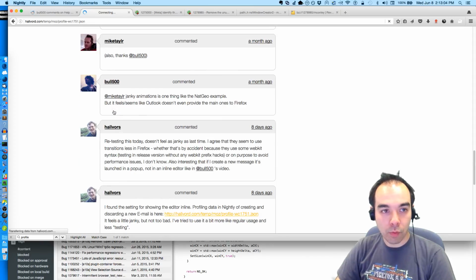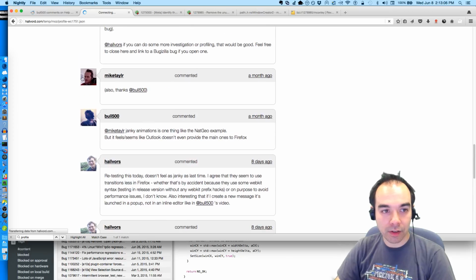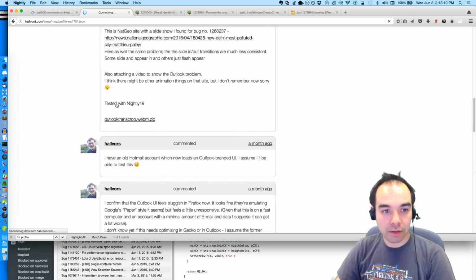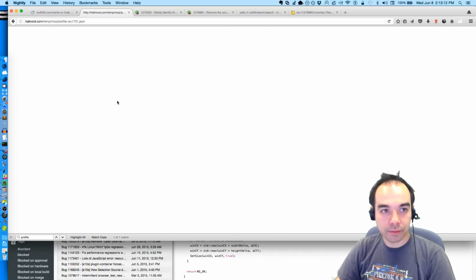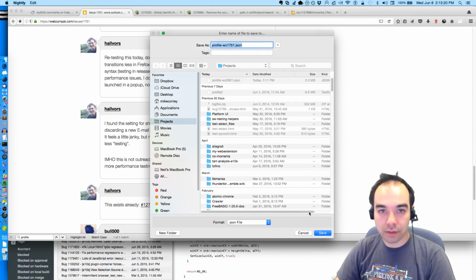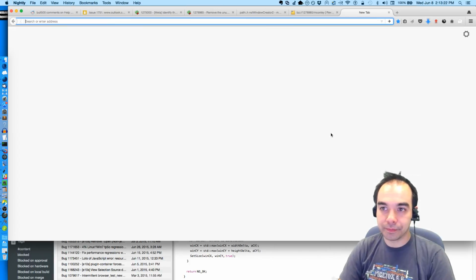Halvors from the WebCompat team, working again with Bull500. There's Mike Taylor, looking like a champ. Do we have anyone else in here that I know? No. Oh shoot, don't view the JSON. Download it.